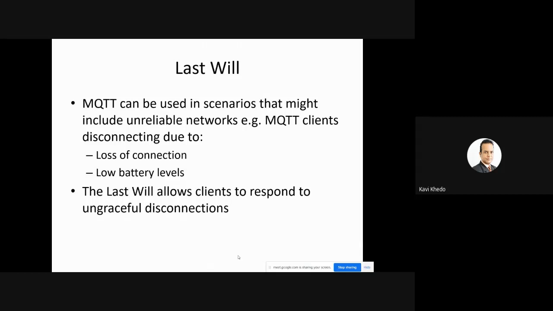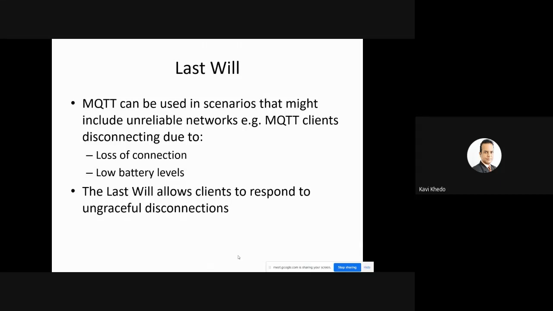So why does an MQTT client disconnect? Very often MQTT clients get disconnected due to loss of connection, because we cannot guarantee a connection which is always available, and due to low battery levels. The client goes off, the battery is too low, whatever. For this reason, you can be disconnected from your publish-subscribe communication.